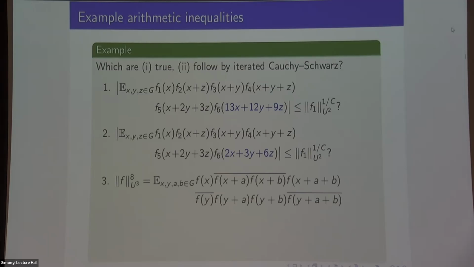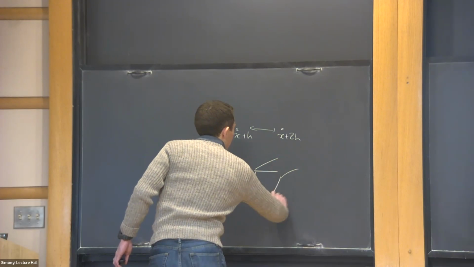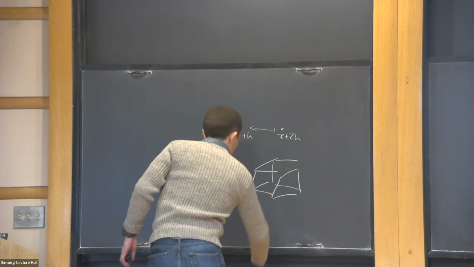Let me ask one more, which is not a Gowers-Wolf type question, but an inequality between some multilinear thing and some multilinear thing. If I take the U3 norm, which I've written out here, this is some multilinear average over these Fs. The way to think about this is an average over these parallelepiped configurations.